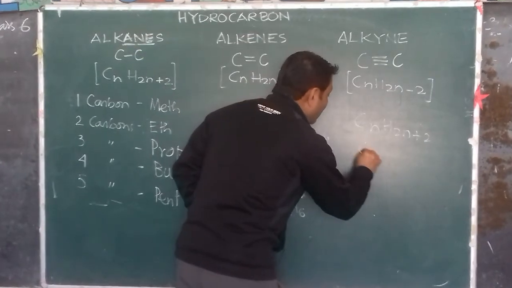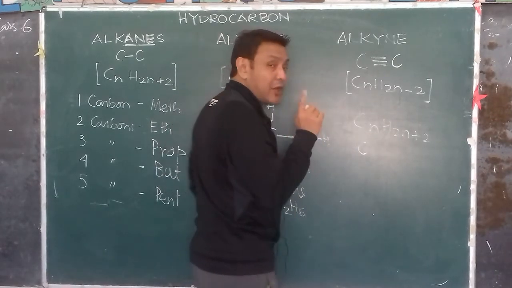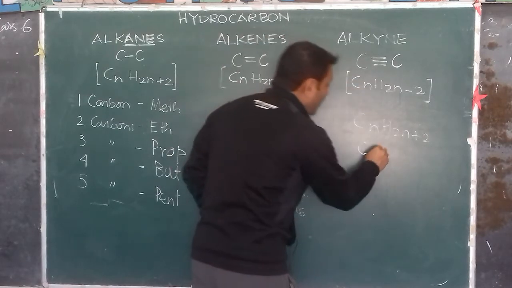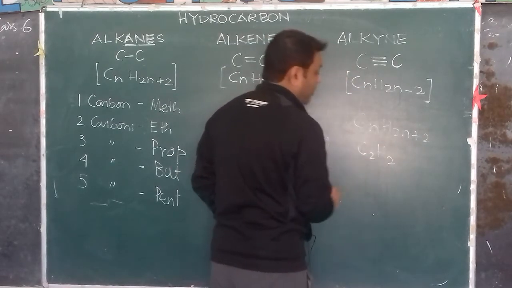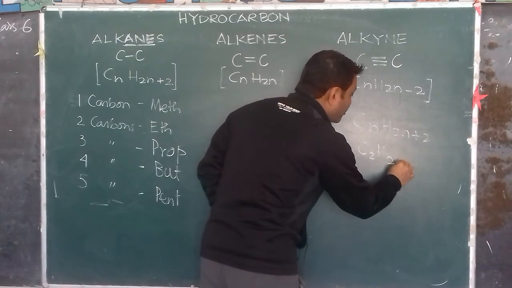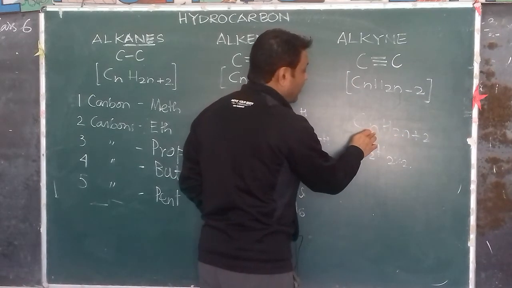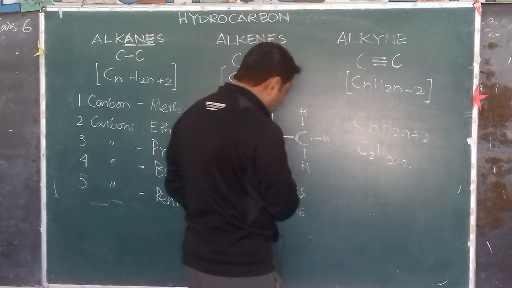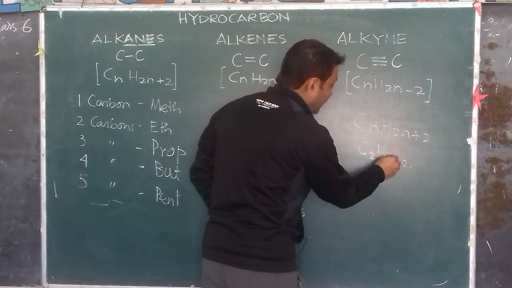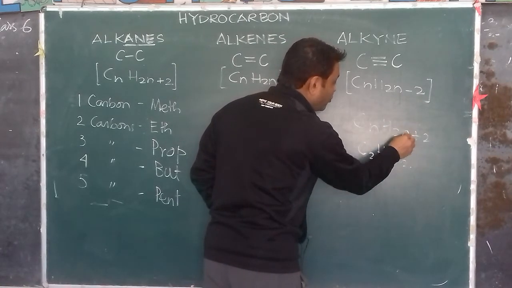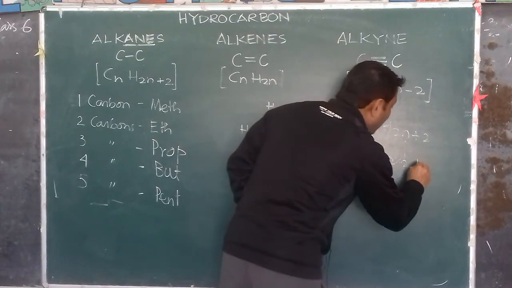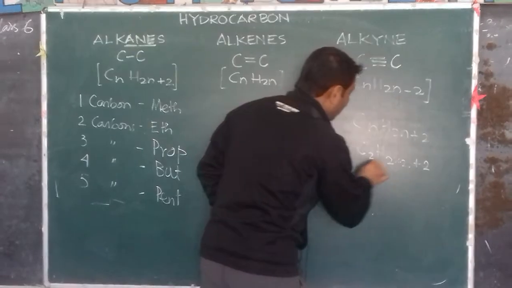Please remember. So when we talk about ethane, eth means two carbon atoms. So instead of n we write 2. H2n: 2n means 2 into n, and n over here means 2. So 2 into 2. Why? Because n means the number of carbon atoms. Since it is eth, we have 2 carbons, and then plus 2 as the formula goes.